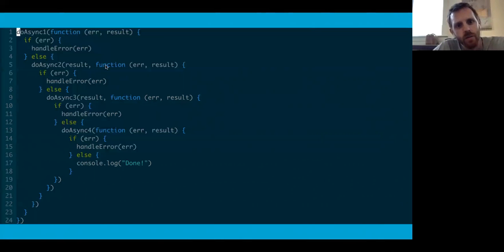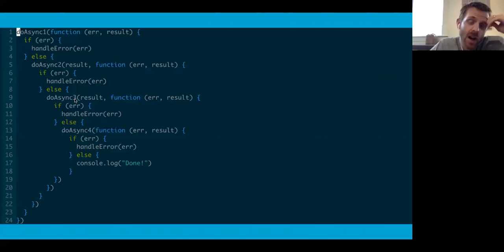Then we've got another callback function, and we check for an error again and call the error handler, and then push into an else and call the third thing, and on and on until we get all the way down to the middle of the callback in the else block for the 4th call, where we can finally log out that we're done after checking for an error one more time.